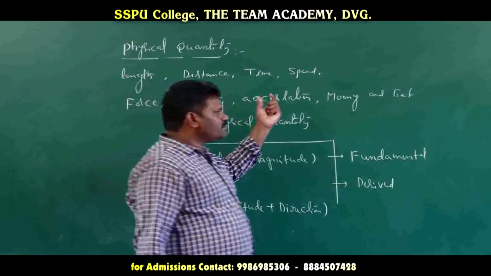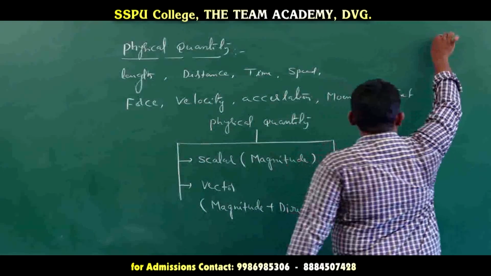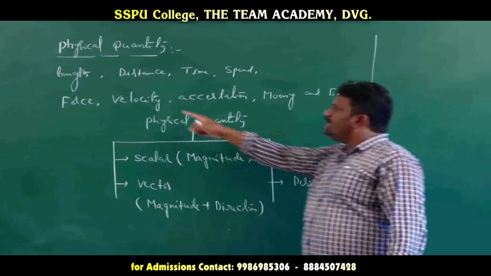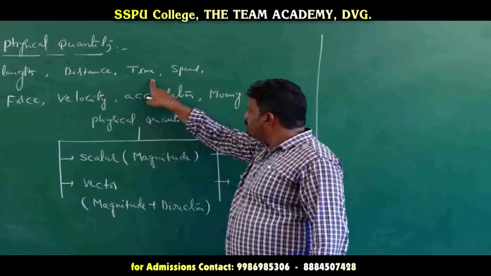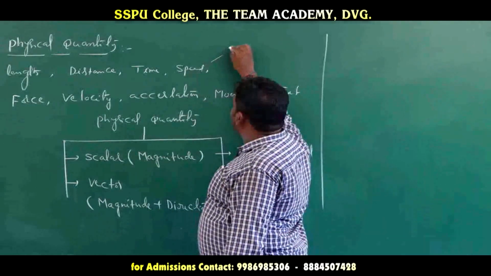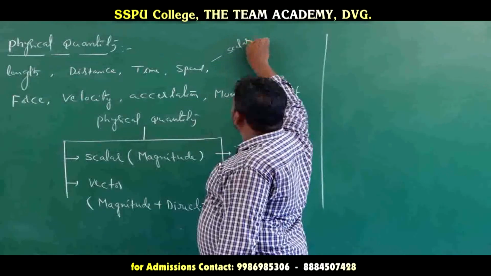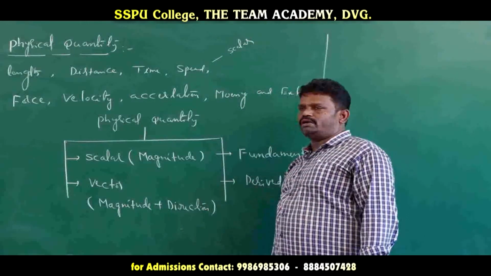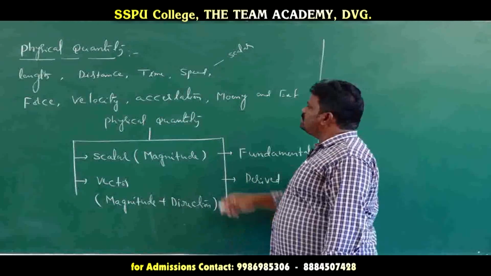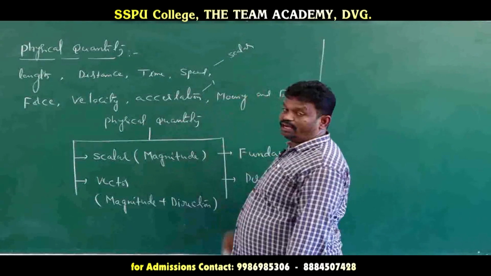Already some examples are given here of scalar quantity and vector quantity. Out of these, length, distance, time and speed are which type of quantities? Scalar quantities. Force, velocity and acceleration are vector quantities.